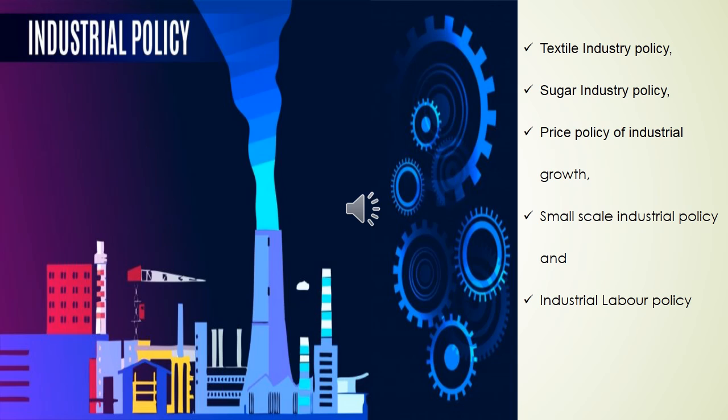Several important industrial policies have been passed. Since 1948, industrial policies have covered large-scale industry, for example textile industry policy, sugar industry policy, price policy of industrial growth, small-scale industrial policy, and industrial labor policy, which were introduced by the government of India. In order to increase the industrial sector, our government has introduced many policies.